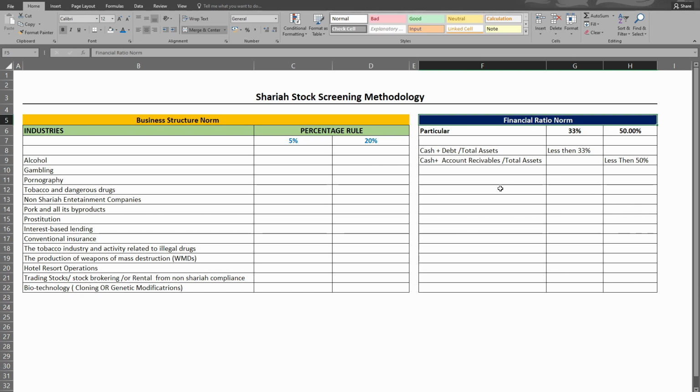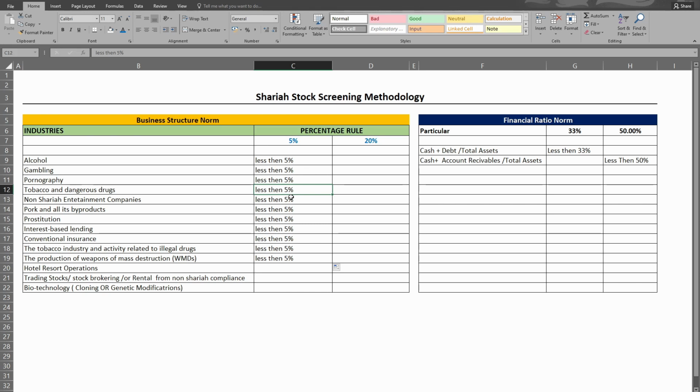So first thing we should understand is that if there is a conglomerate, a company which has multiple subsidiaries, there is a 5% and 20% rule. The subsidiary should not exceed 5% of its revenue from illicit activities. Suppose a company has an alcohol business, so the income from the alcohol segment should not exceed 5% of the total revenue. So the company should not exceed more than 5% from its subsidiaries.